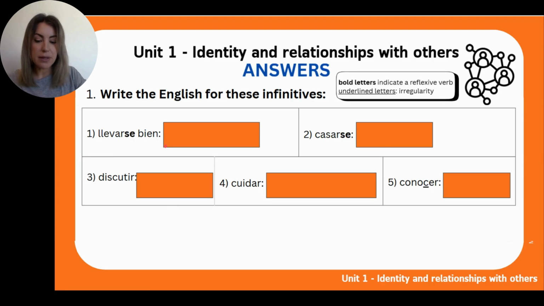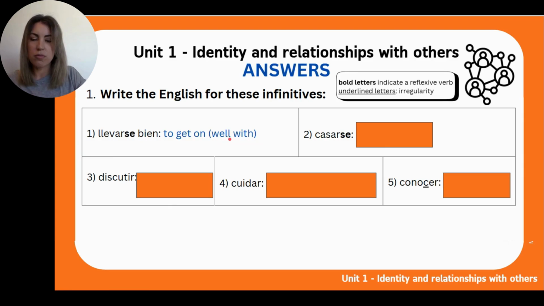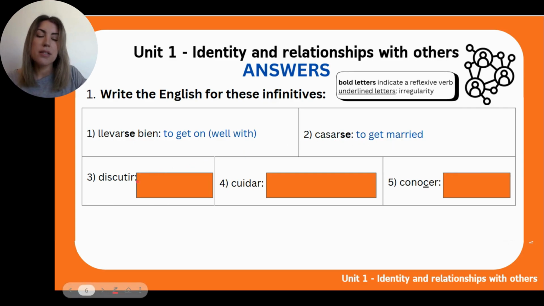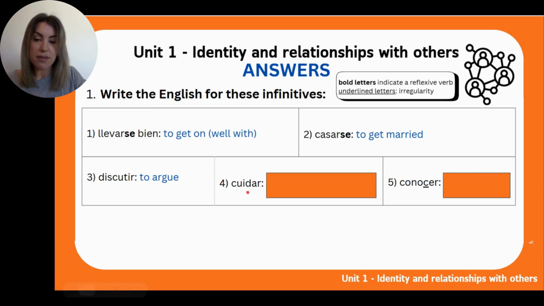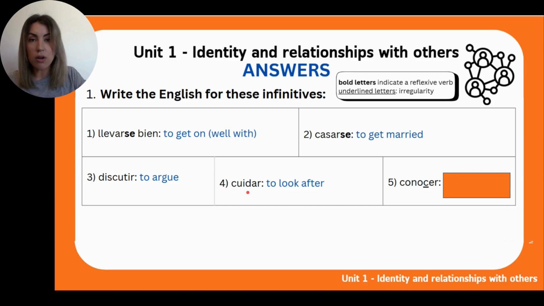A ver, llevarse bien, to get on well with, okay? So, me llevo bien con mi hermana, I get on well with my sister. Casarse, to get married, okay? Discutir, to argue, to have an argument. Cuidar, to look after somebody or to look after something. Y conocer, to meet, as in for the first time, okay? It can be to meet for the first time or to actually know somebody. But we cannot use it as in, I am going to meet my friends today at the park. That's a different verb, okay?